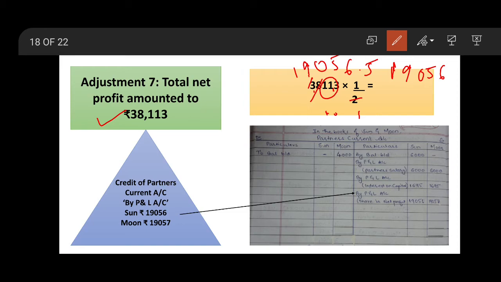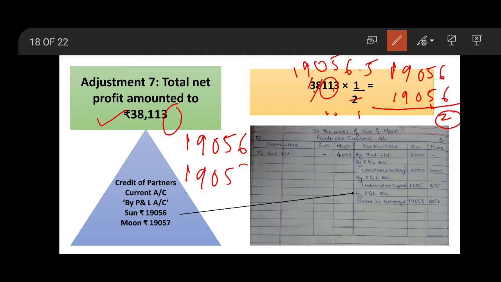19056 plus 19056. Add it. 6 plus 6 12. So unit number we get as 2, but we need unit number as 3. So we will adjust one of it. It means 19056. So another will be 19057.